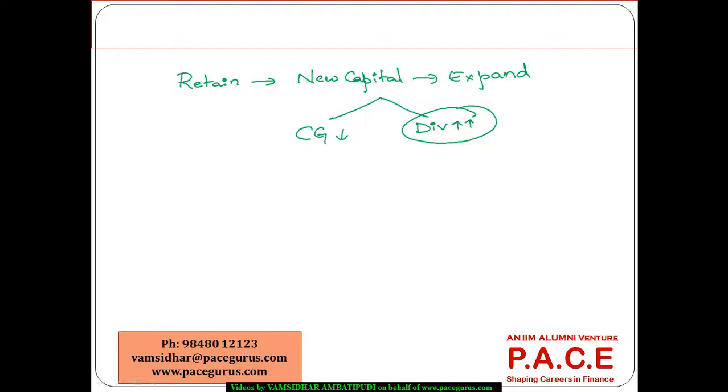They may be interested in the company doing more and more of a retention, expansion, and that could typically be the kind of tax relief the government can give to the capital gain, which could result in more and more capital flowing in rather than more and more of a distribution, which can result even in the growth of the economy as well. So these kind of basic aspects regarding corporate taxation we really need to be comfortable with. All right.